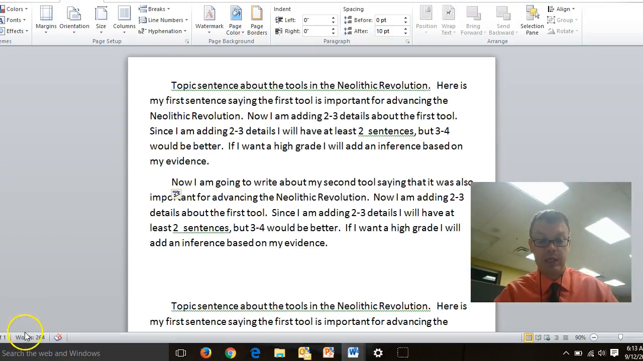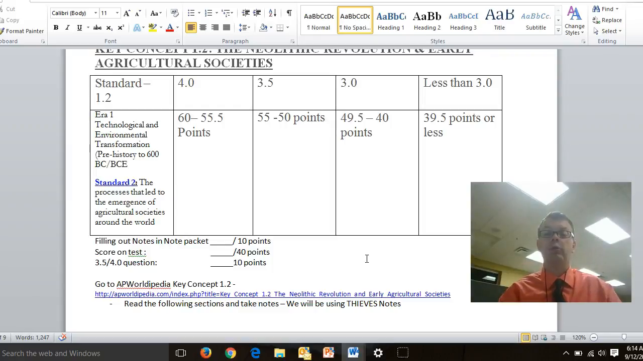Looking at our rubric that we have here, again, you get 10 points for the notes. Those should be done already. You should have those 10 points and feel confident about that. If they're not, get them done. Okay? And now you have your 2 test questions. Each worth 20 points is 40.